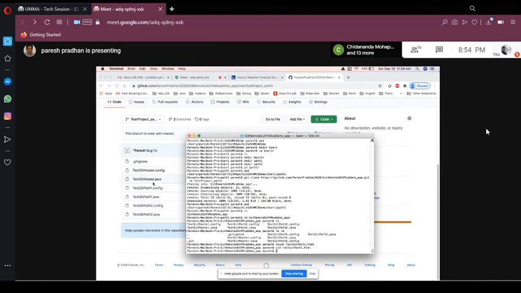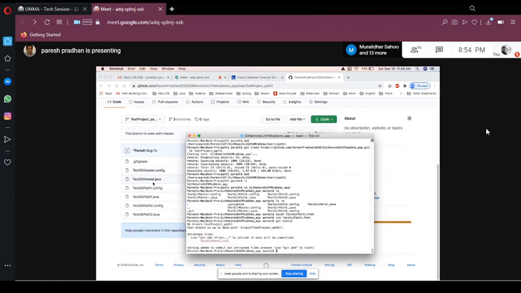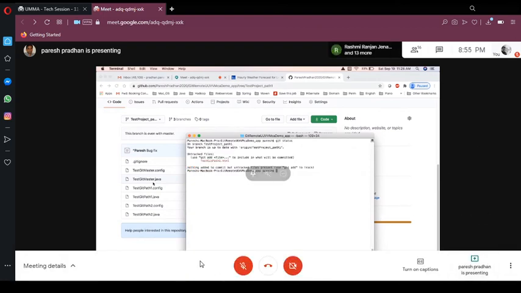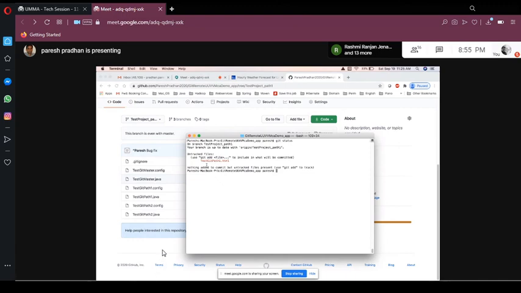If I say git status now, we have 5 more minutes. Okay, I'll complete this one. If you see git status, you can see only the .html file is here. Let's add this one. Git add ., and after add, I'm doing a git commit.